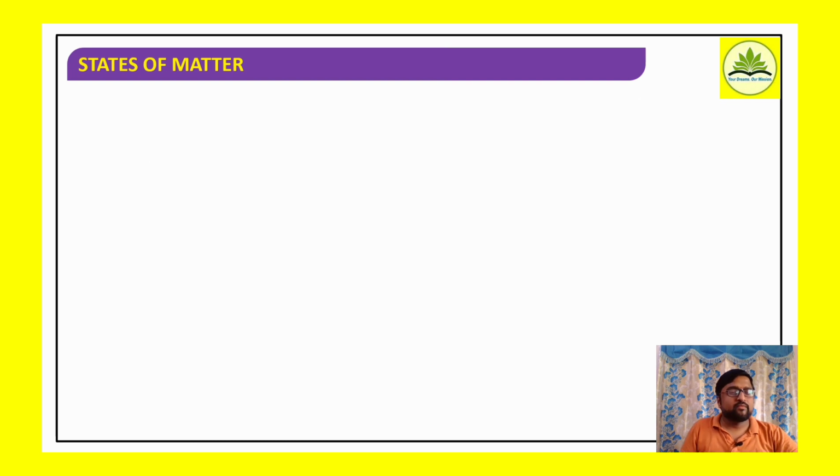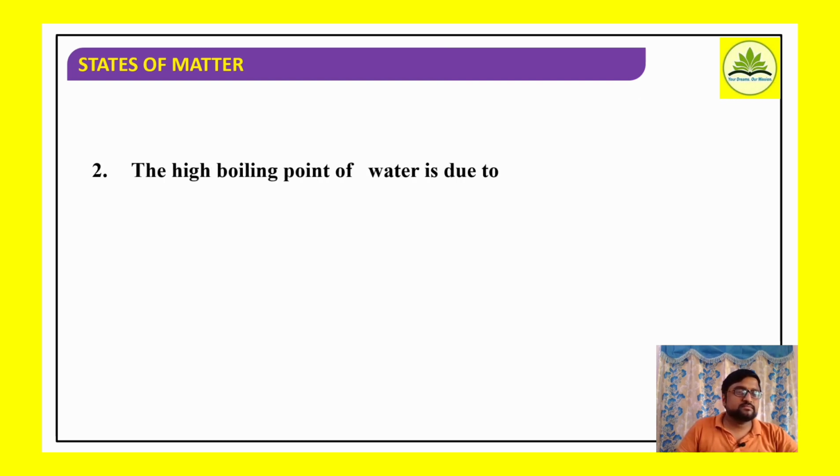Okay. Well, let's go for one more. The high boiling point of water is due to. As I mentioned in the last session about noble gases, the more the dispersion force, the melting point increases. So both are directly proportional.